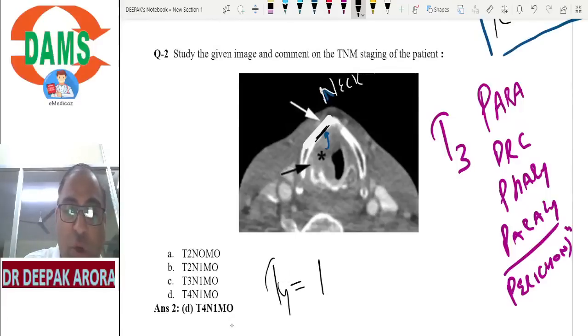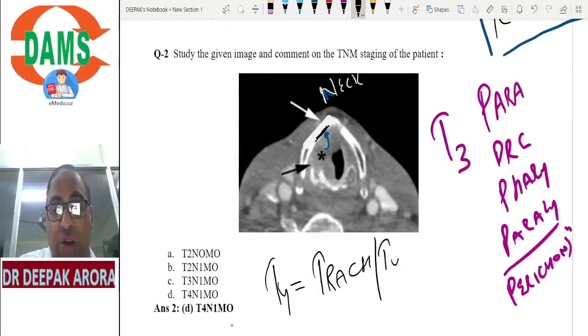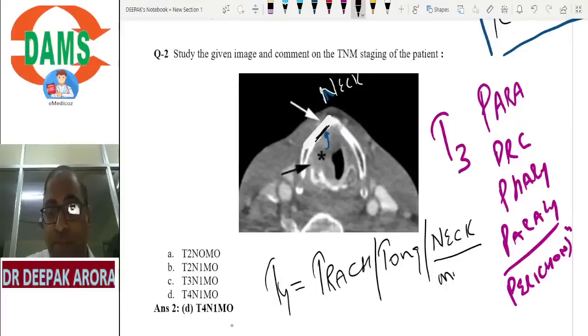T4 tumor is involving the trachea, the tongue, or it is involving the thyroid muscles, neck muscles. If we go in favor of T4, done. This concept is clear. So the TNM classification of CA larynx should be on your tips. Very good, very nice. 5 P's should be there, 3 T's should be there. 3 T means T4. Done.